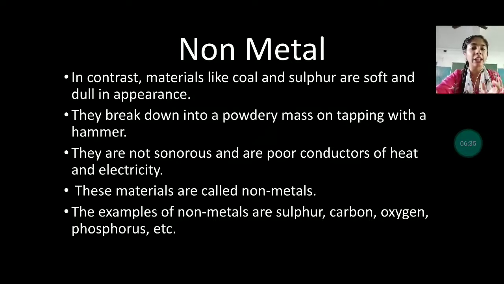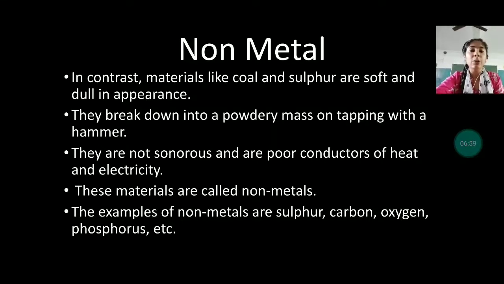They are not shiny. They break down into a powder on tapping with a hammer, whereas metal was converted into a thin sheet, and here the non-metal gets converted into a powder when hammered. They are not sonorous, meaning they do not produce any ringing sound. They are poor conductors of heat and electricity.